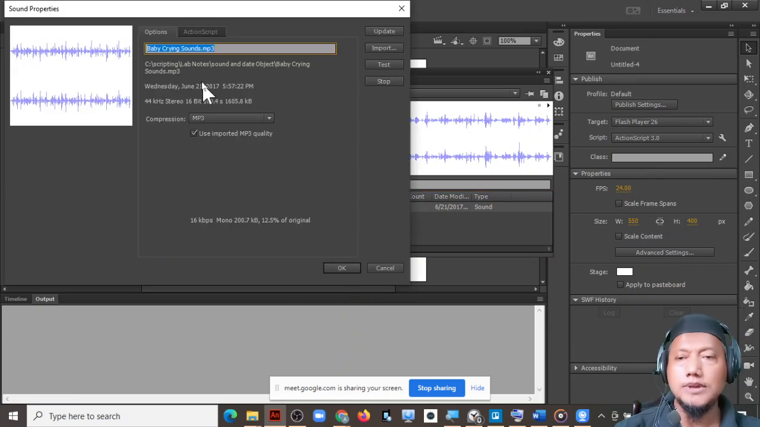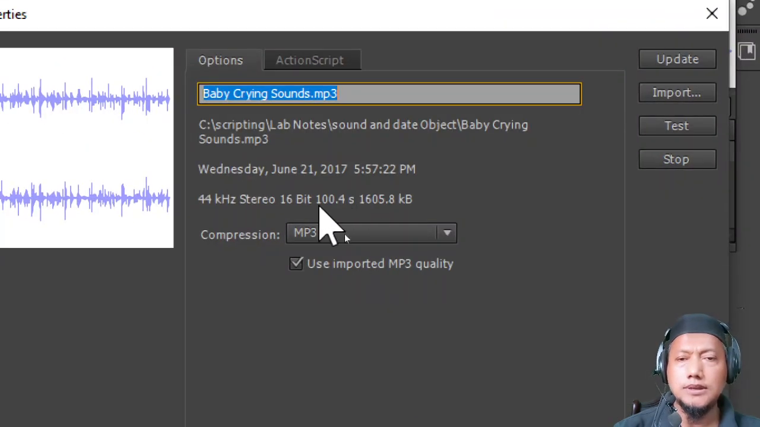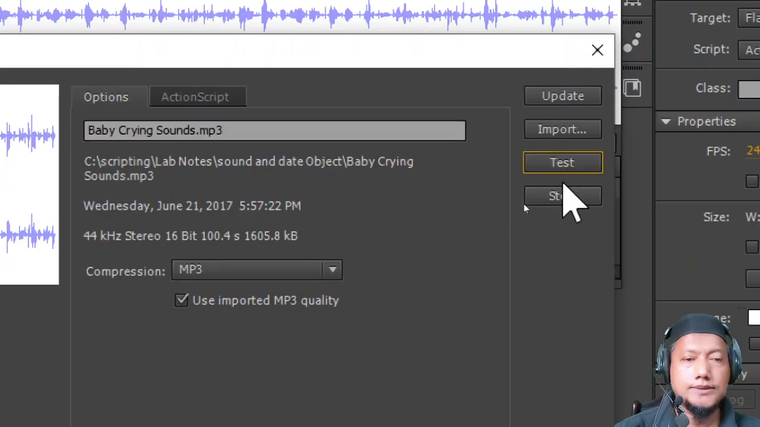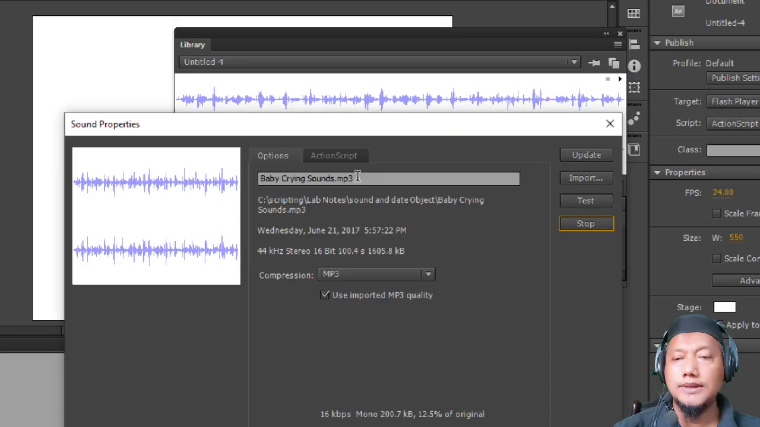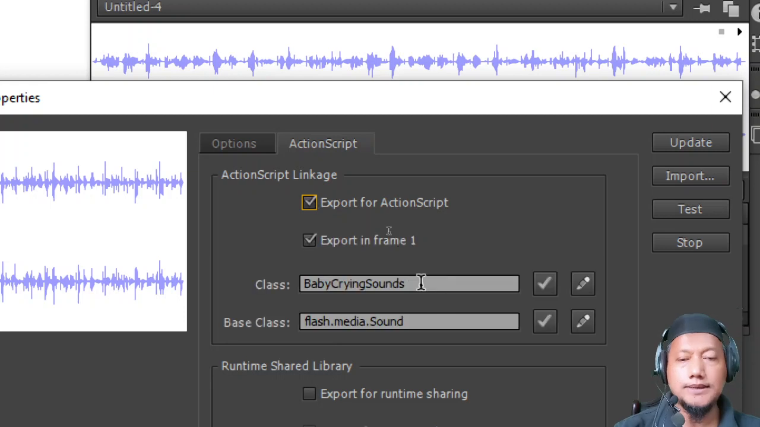Okay, in the properties you can see there are several options here. You can test, you can stop, you can hear the sound. You can stop, can update. Okay, and then for our exercise purpose, we will go to this one, action. Okay, and then you click on the export for ActionScript. So the class is a name that you can put any type of name. So in this case, I will use this name given.